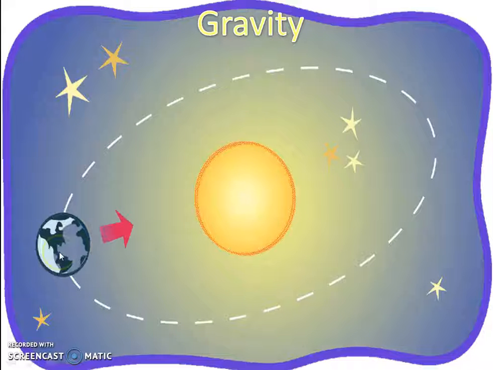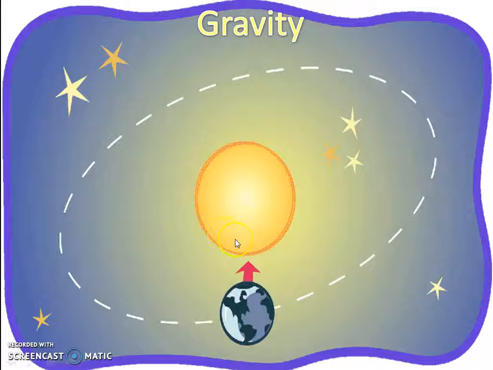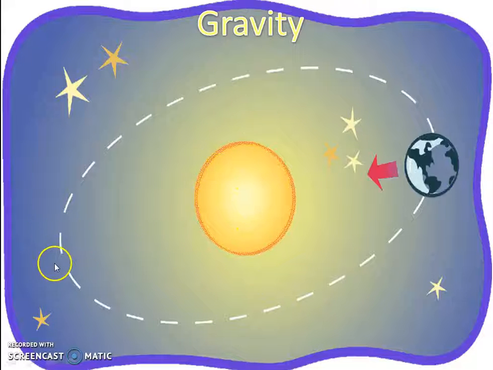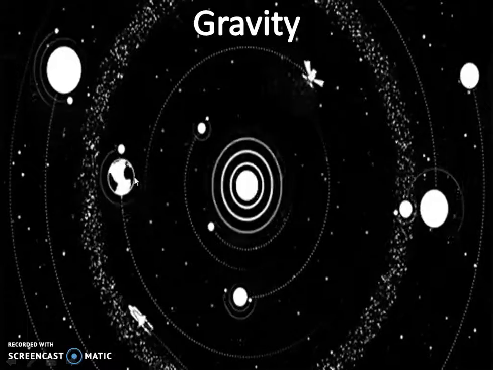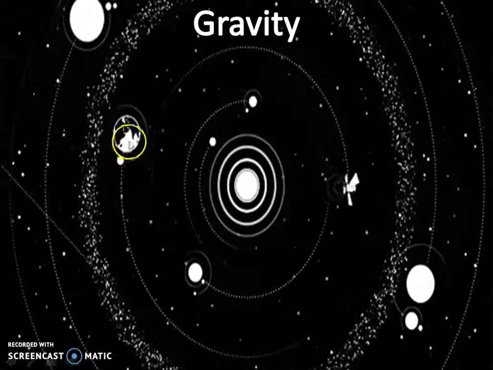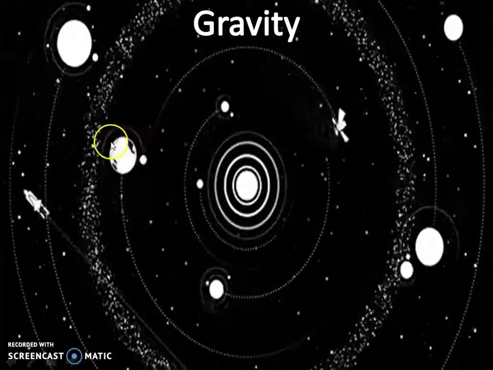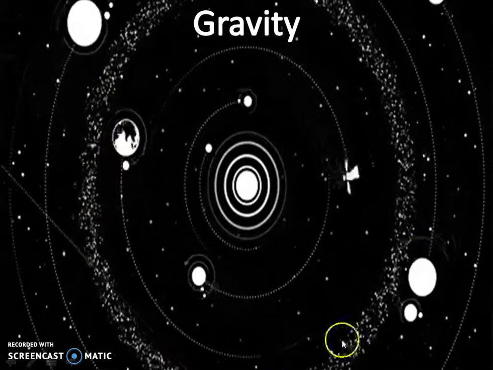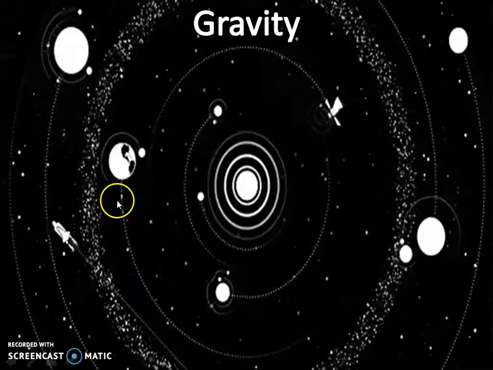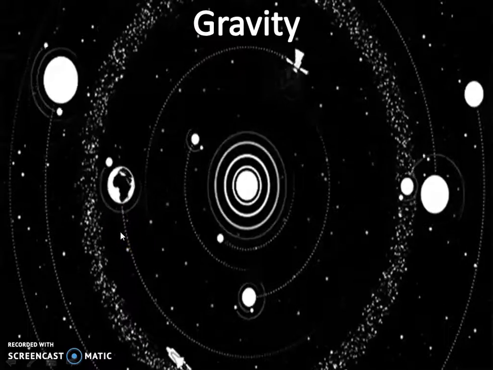Okay, here you can see the sun exerts a gravitational force. That's why all planets are moving around the sun in fixed orbit or in fixed path. In likewise same, each planet is having their gravitational force. That's why the satellites are revolving around them. These all are revolving in specific path because of gravitational force.